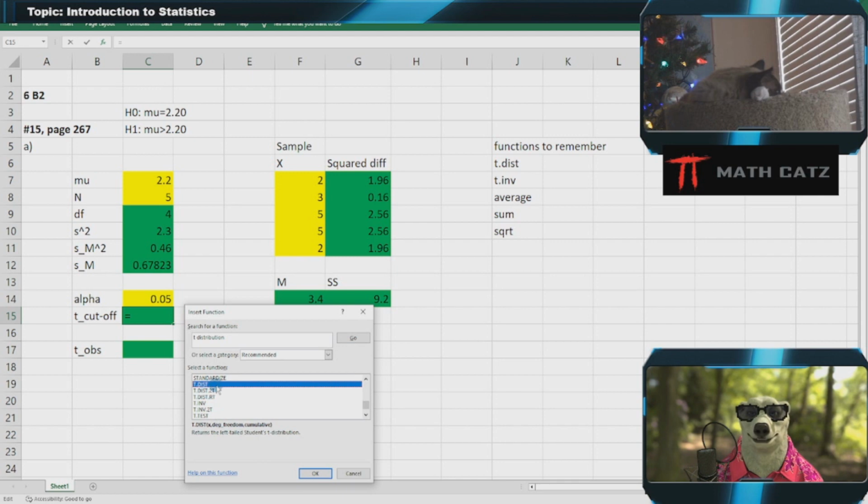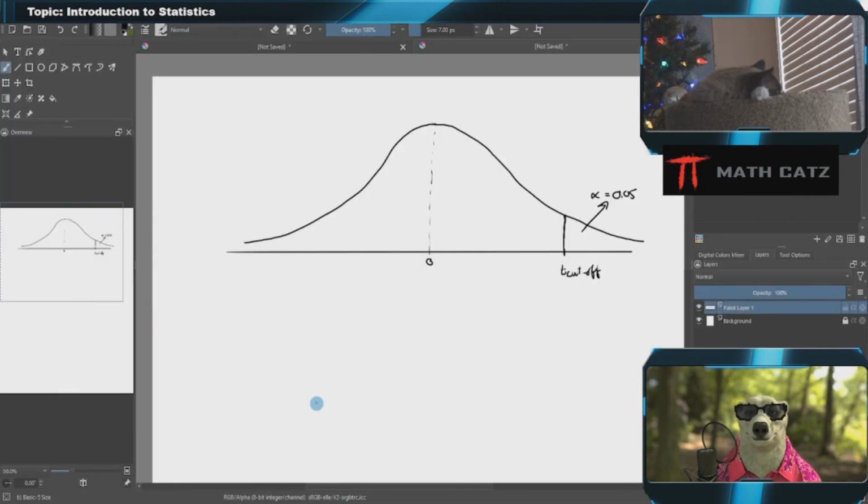However, the t-distribution function is going to take a raw score, of course, the degrees of freedom, and give you the probability. That's not what we want, right? Alpha is our probability on the right. Let's have a look at this again.